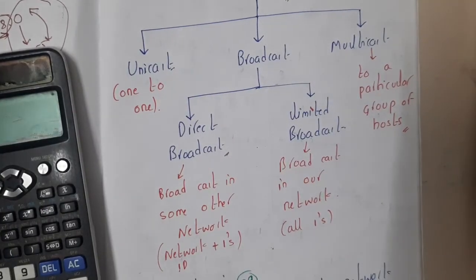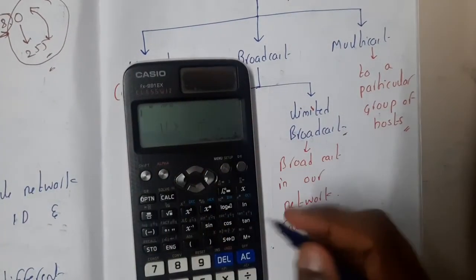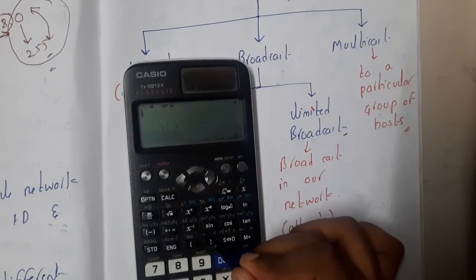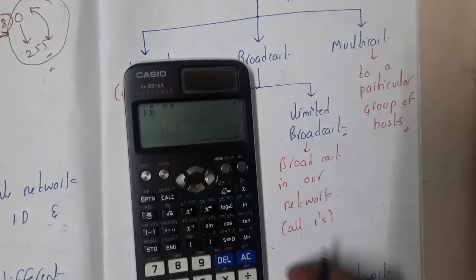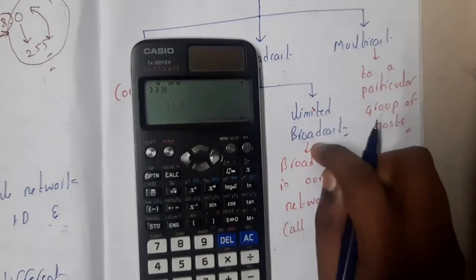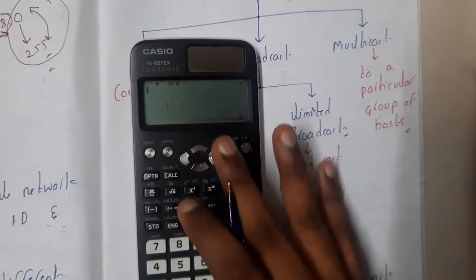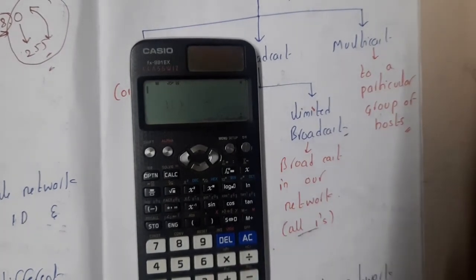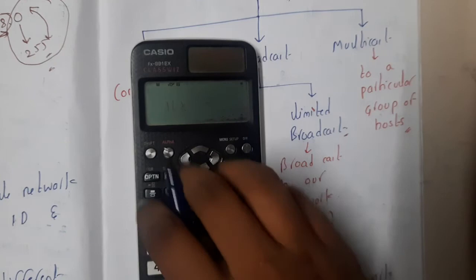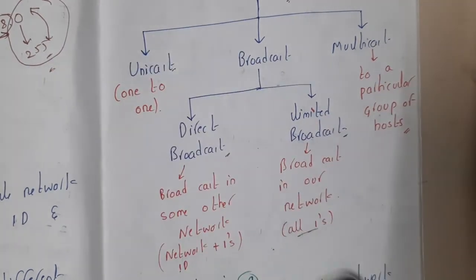Yes. Similarly, limited broadcasting. Assume this is your network and you are here. If this button is you, and you want to send to each and everyone in your network the same message, at that time you will do limited broadcast. When you do limited broadcast, this message will be sent to each and everyone. So the trick here is write all ones: 255.255.255.255 will send the message to each and everyone in your particular network. Got it? Yes. And the last type is nothing but multicast.